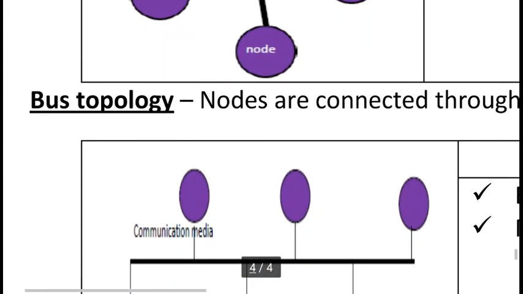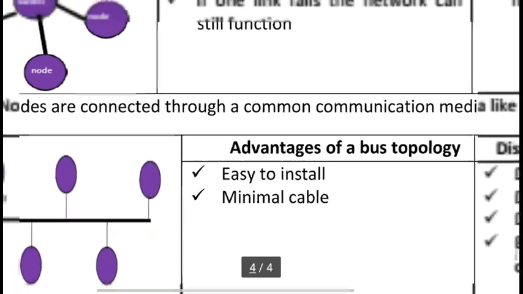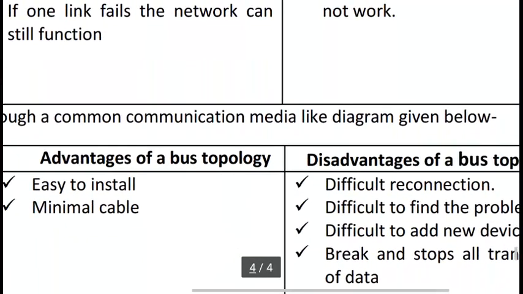The next is bus topology. In networking, we can say a computer is a node. Nodes are connected through a common communication media, like the diagram given below.